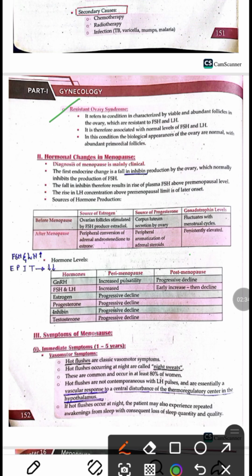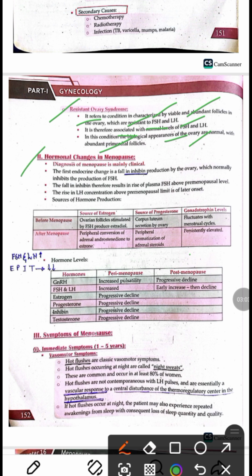Third one is resistant ovary syndrome, which may also cause menopause. In resistant ovary syndrome, there are viable and abundant follicles in the ovaries, but they are resistant to FSH and LH. Therefore, it is usually associated with normal levels of FSH and LH, but there is a decrease in the estrogen level. The biological appearance of the ovary is normal with abundant primordial follicles.